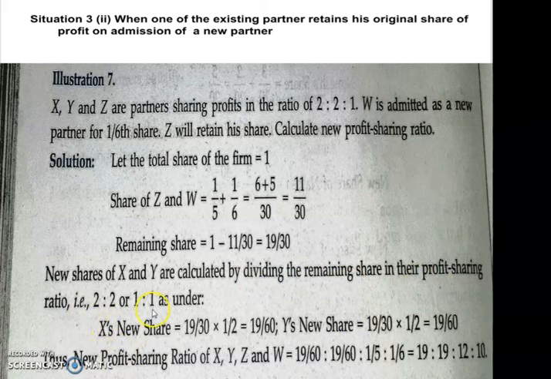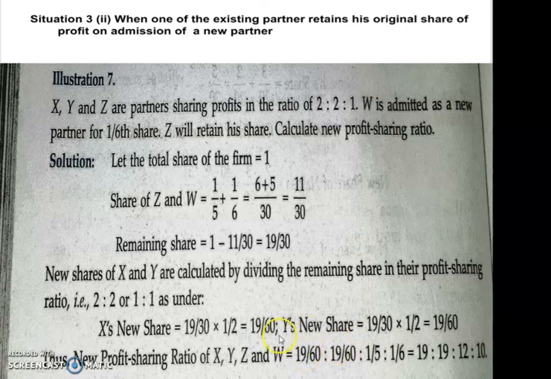So that is 2:2. Here you have to keep aside Z's share. So how much is the X and Y share? It is 2:2. That means 1:1. X's new share is remaining share into his remaining profit sharing ratio. So doing that, you will get 19 by 60. Same is the case with Y also.